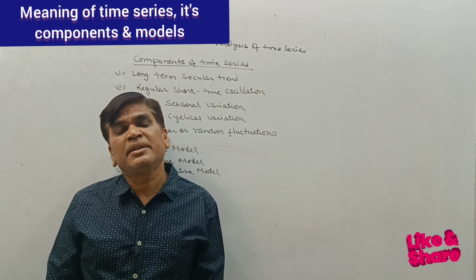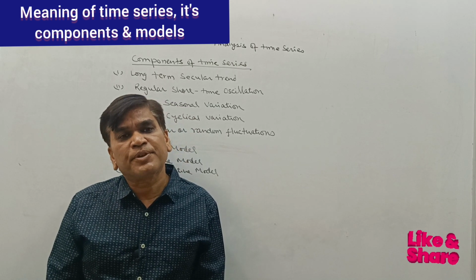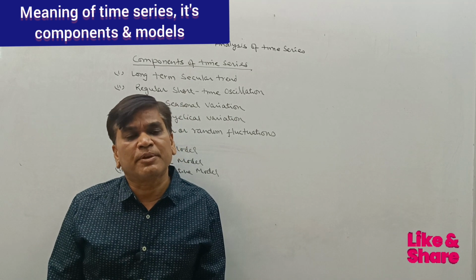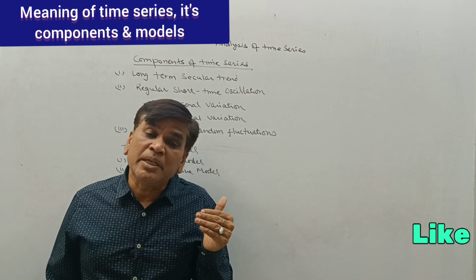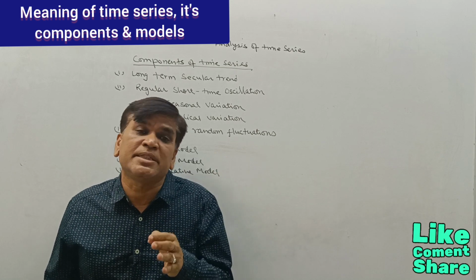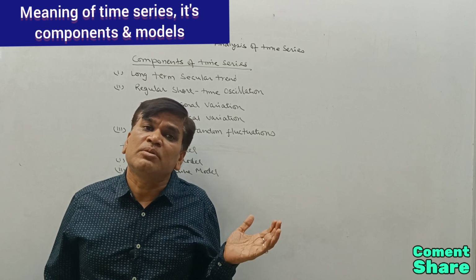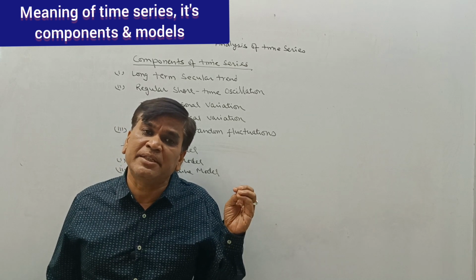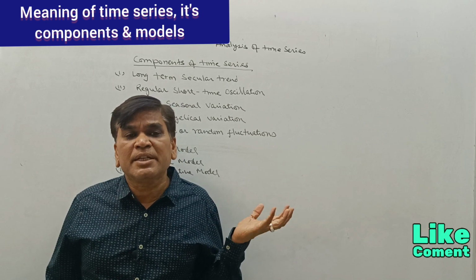Similarly, if we talk about the per capita income from 1947 at regular intervals, the per capita income of India is increasing. So some of the data are increasing in the long term, and some of the data in the long term are decreasing. If we talk about the death rate, as we are increasing the medical facilities in India, the death rate is decreasing. So that data is in decreasing form, and many data are in increasing form.